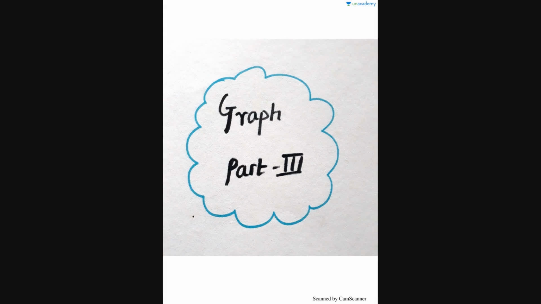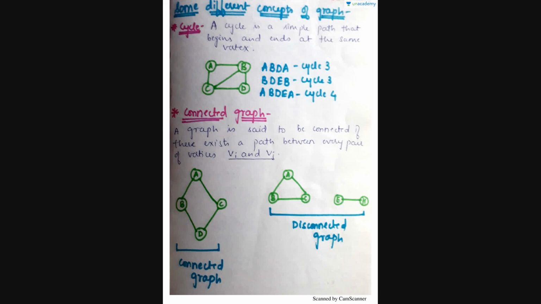Today I'll be explaining all about graph part 3. There are some different concepts of graphs. The first basic concept is cycle. A cycle is a simple path that begins and ends at the same vertex. Now suppose A, B, C are the graph points. Then A, B, C, and again it reaches A. Then this graph is nothing but a cycle.